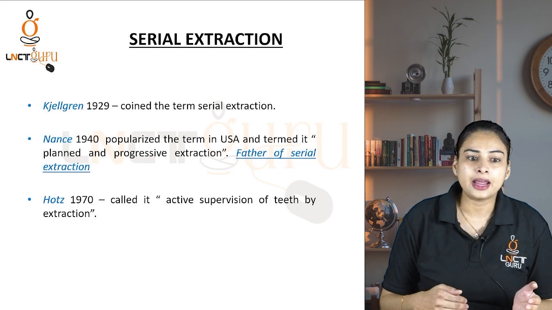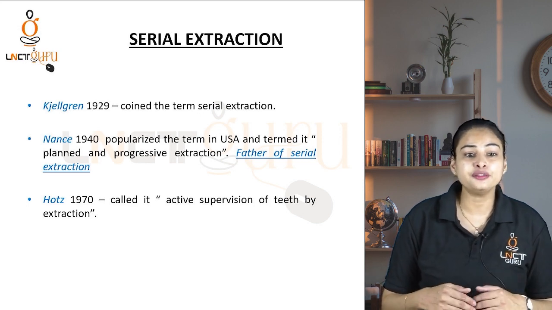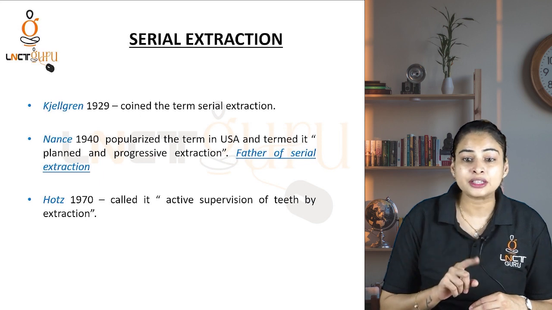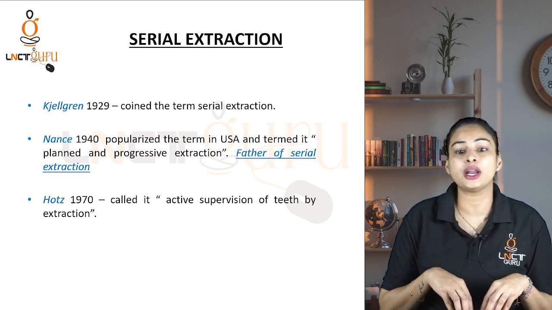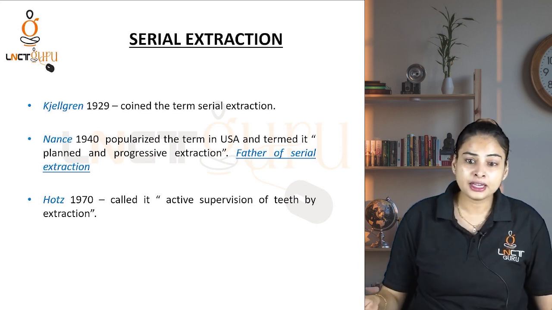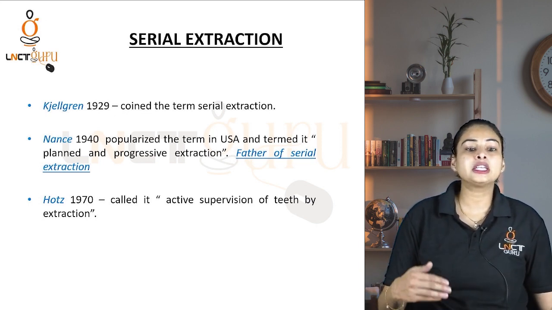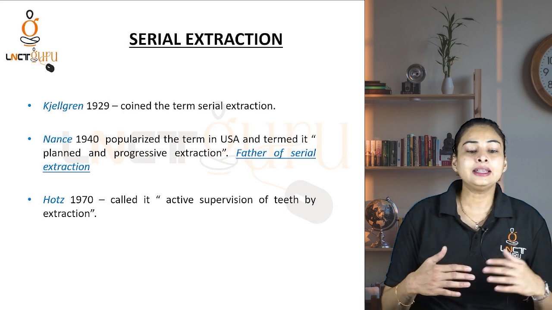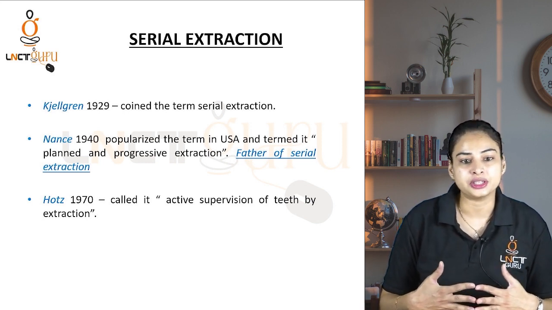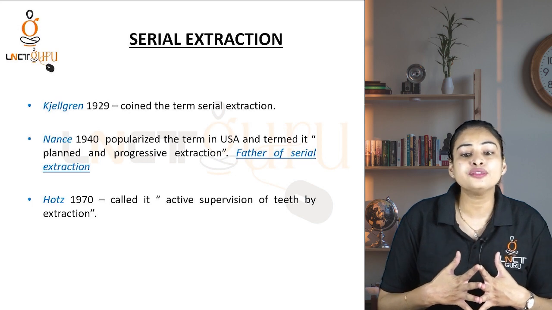Hellman in 1925 coined the term serial extraction. This is an important question and usually asked in your MCQs, right? The second is in 1940, Nance popularized the term in USA and termed it planned and progressive extraction. That is the father of serial extraction.